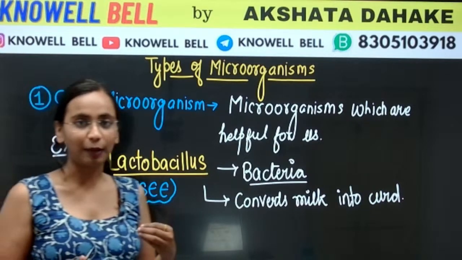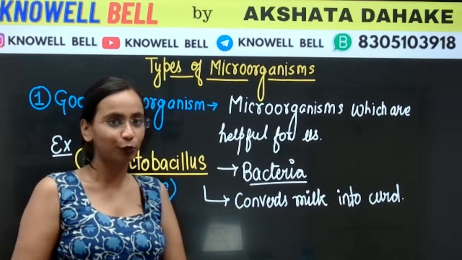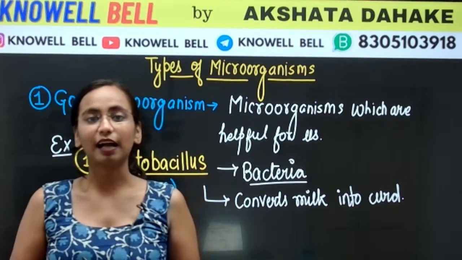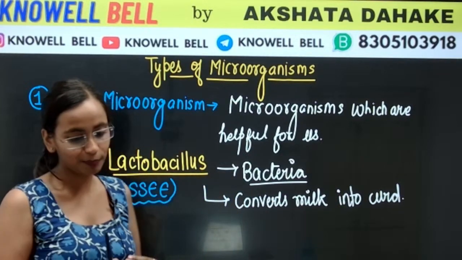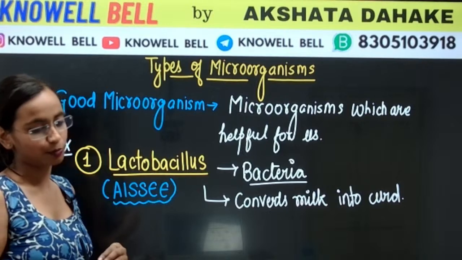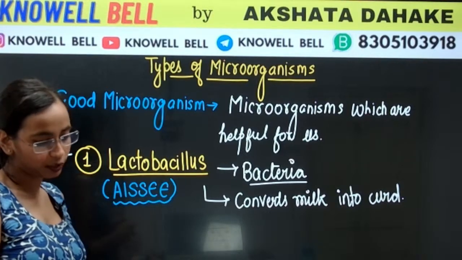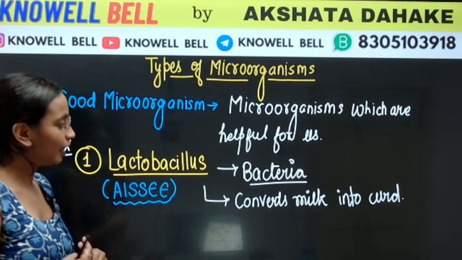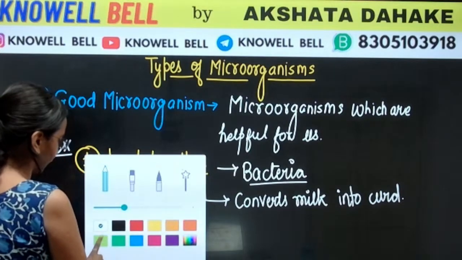So how does that happen? How did the whole milk get converted into curd? Because curd already contains a bacteria. The name of that bacteria is lactobacillus. What is the name of the bacteria? Lactobacillus bacteria. Correctly answered, Narendra. And what does it do? It converts milk into curd.